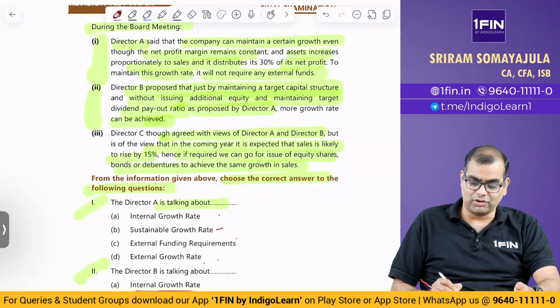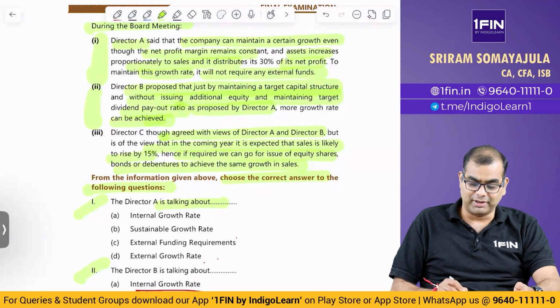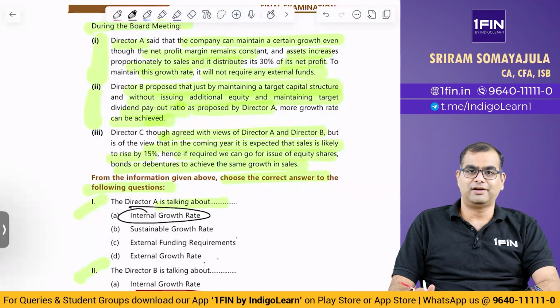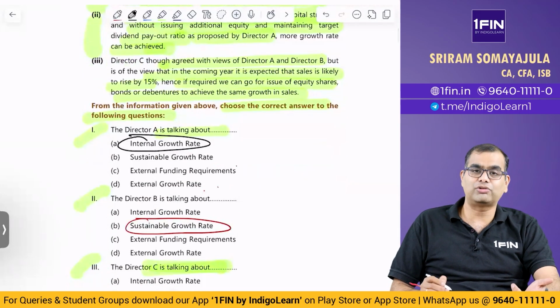So, actually, what they have given as the answer for question number 1 is internal growth rate. By the way, internal growth rate is not something that we have heard of, this term, anywhere in our material so far. But they've given something called internal growth rate. Question number 1 and 2 look very similar.